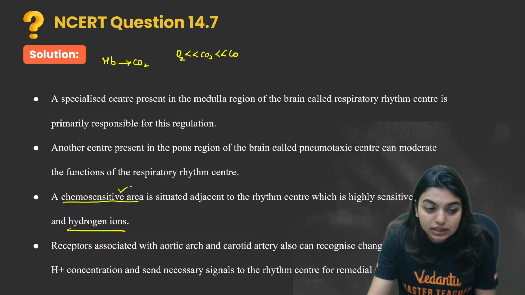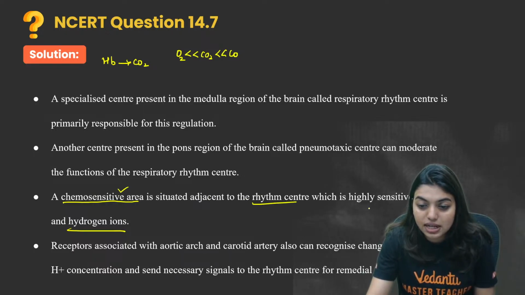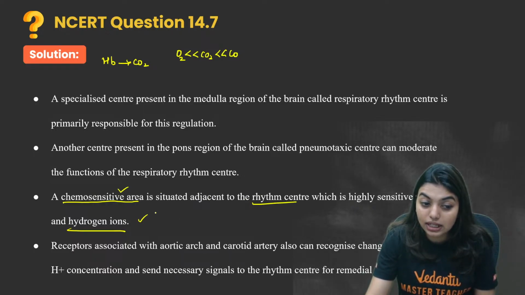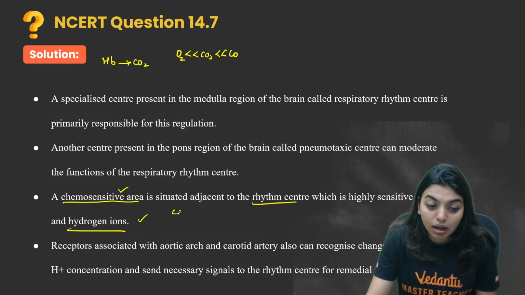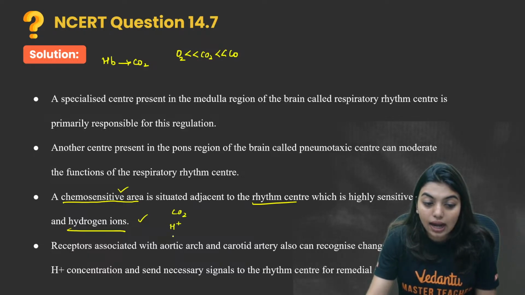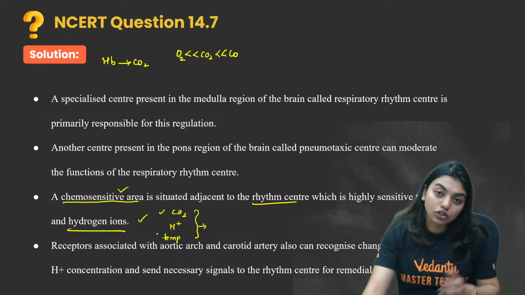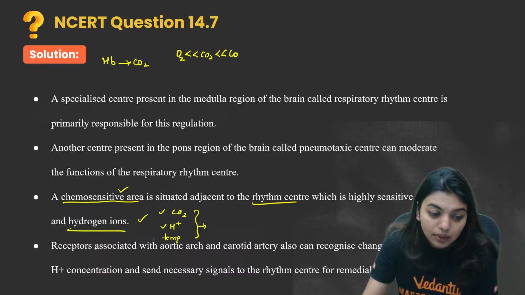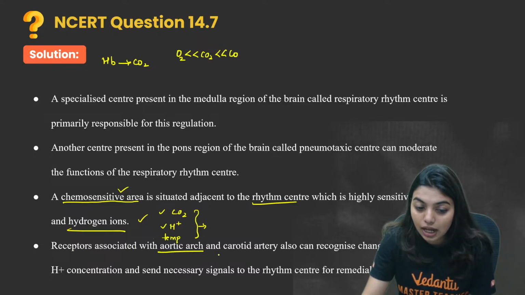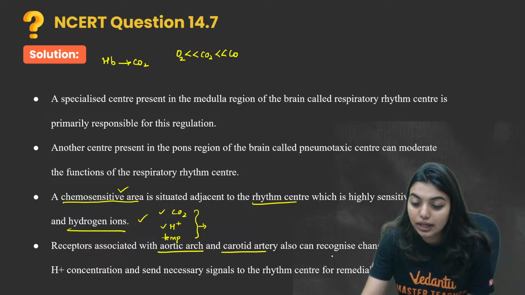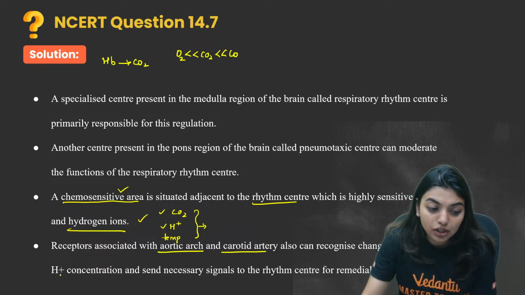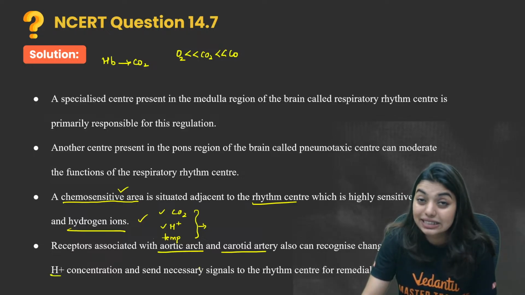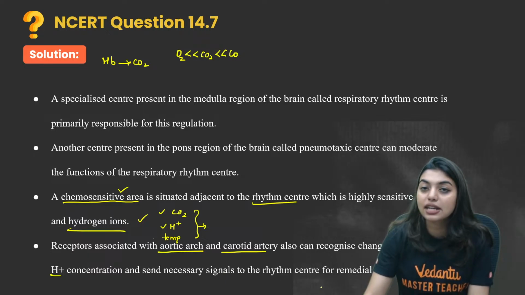So a chemosensitive area is situated adjacent to the rhythm center, which is highly sensitive to carbon dioxide and hydrogen ions. Always remember carbon dioxide, hydrogen, and temperature. These three are like three idiots. If carbon dioxide increases, automatically H plus will increase, automatically temperature also will increase. Now receptors associated with the aortic arch and carotid artery can also recognize the changes in carbon dioxide and H plus concentration and send sensory signals to the rhythm center for remedial action.